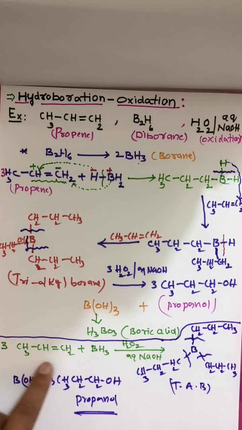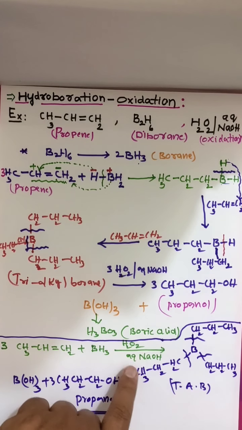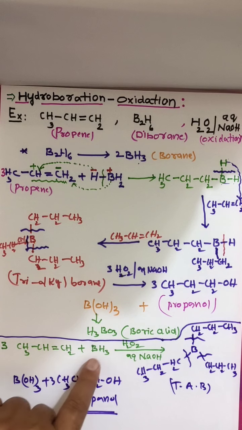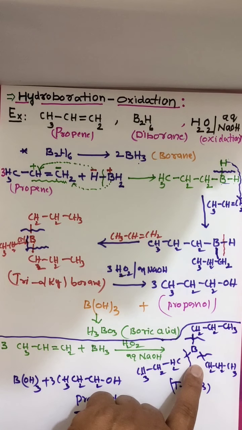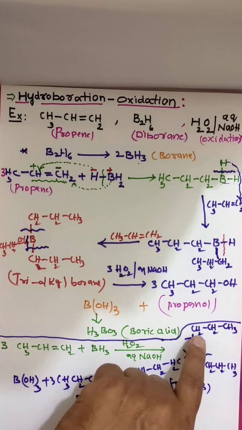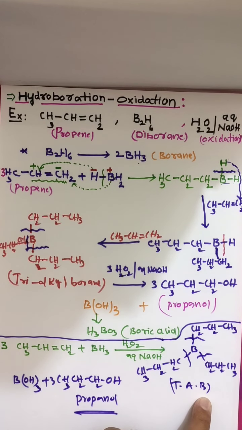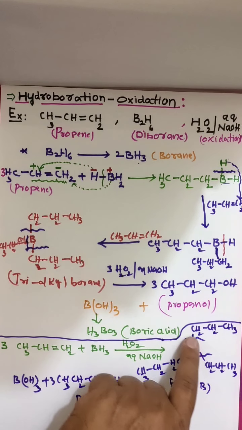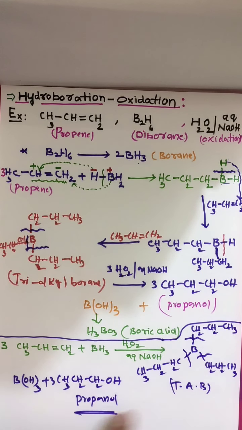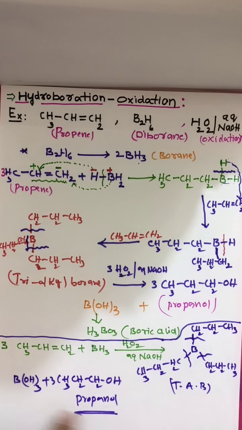First, 3 moles of propene with borane in the presence of H2O2 and aqueous NaOH. Each boron has 3 hydrogens. 3 hydrogens are displaced by 3 alkenes, and this trialkyl borane you are getting. These 3 bonds are going to break and each is attached with OH, so you are getting boric acid. 3 alkyl groups are attached with 3 OH groups, giving 3 moles of propanol.